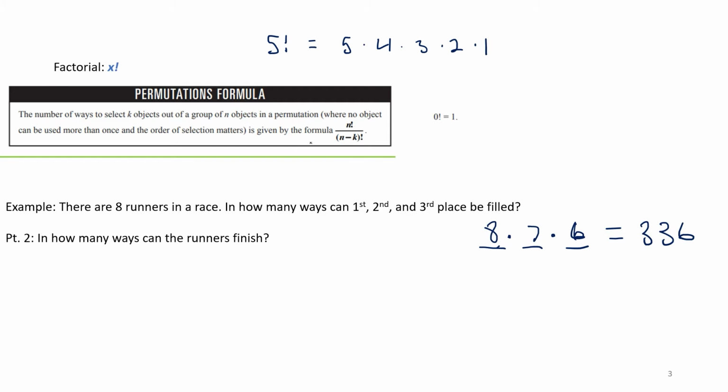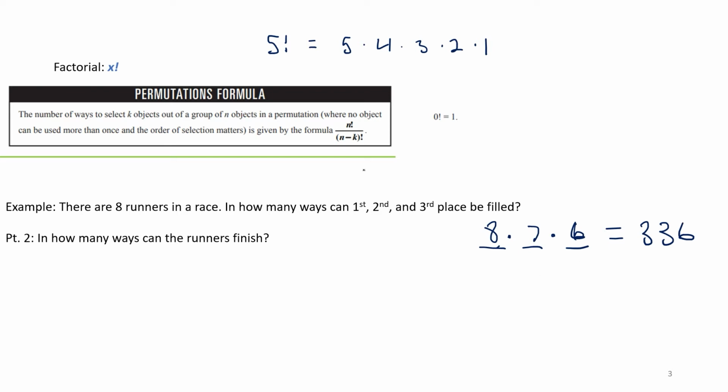Now let's plug into our permutations formula, and you'll see that it ends up being the same thing. It is important to know this formula and then subsequently the combinations formula. Maybe not immediately, but later on they will ask you questions, even as early as the first few competitions. They'll ask questions that could be as simple as, what is the permutation formula? You don't really have to use it, but you'll have to know it.